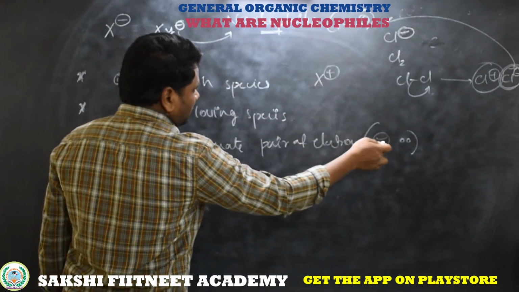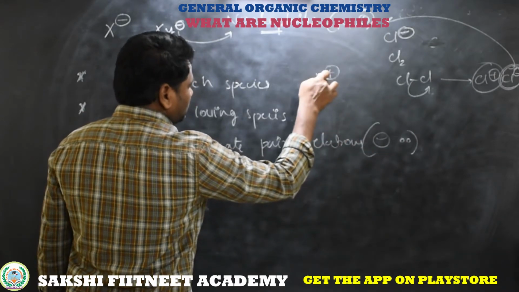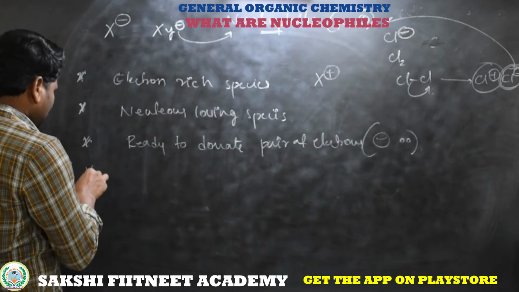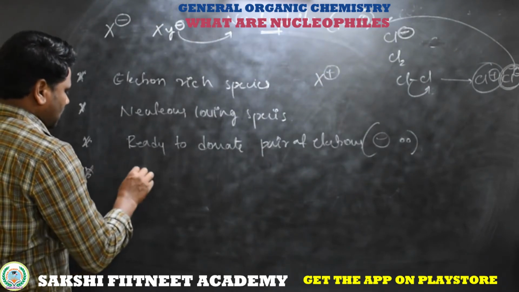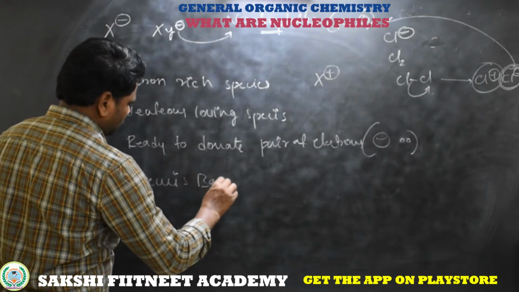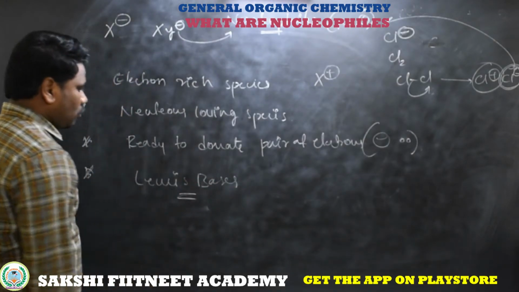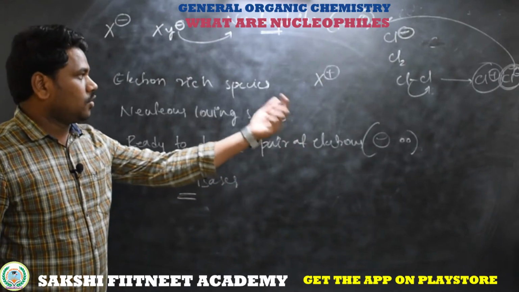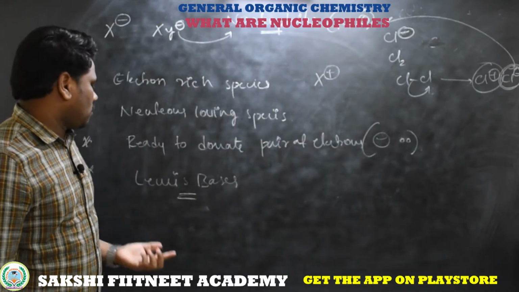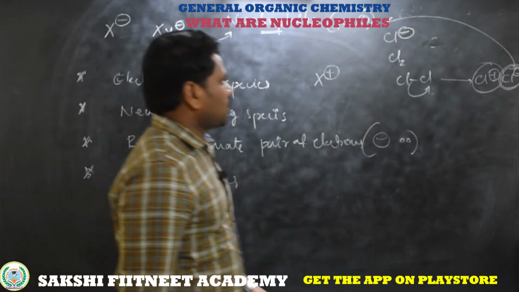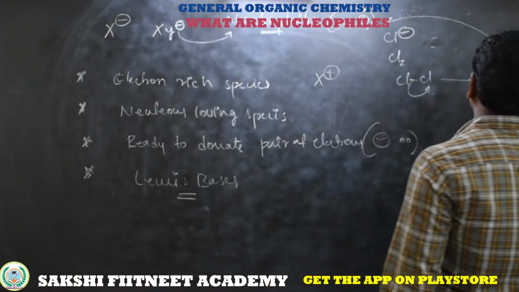So obviously the electron pair is donated towards this fragment, the nucleus loving species, and these are classified as Lewis bases. So what are Lewis bases? The species which has a lone pair or negative charge, ready to donate towards a positive fragment, is called a Lewis base. So here we took an example, that is Cl minus.